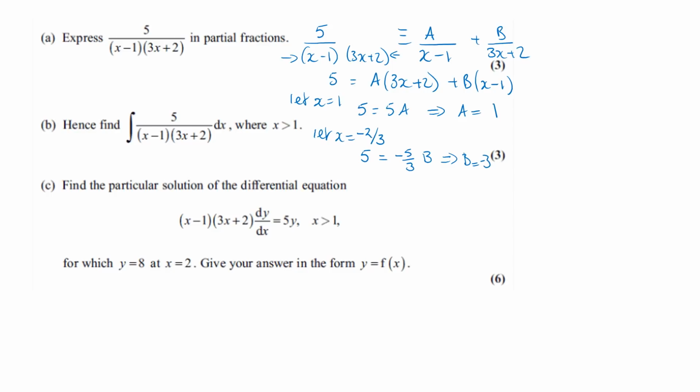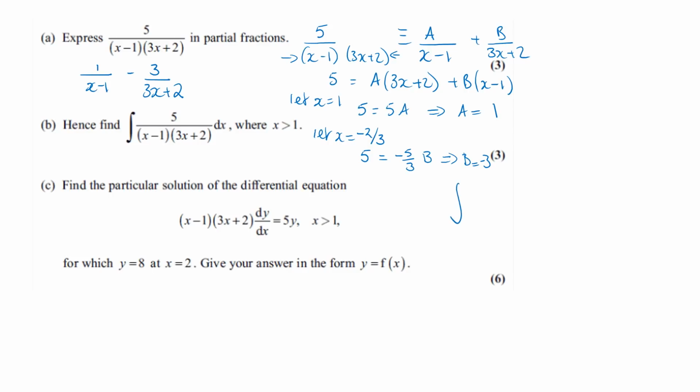So being asked to express it as partial fractions, we've just found a and b, we need to put them back in. 1 over x minus 1 minus 3 all over 3x plus 2. So part B says hence find the integral of what we've just put in partial fractions.